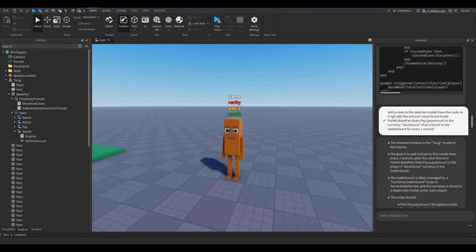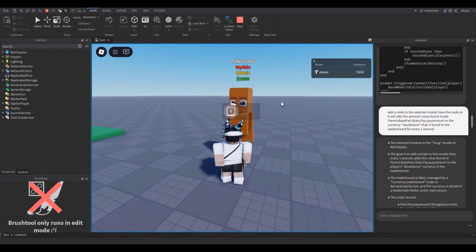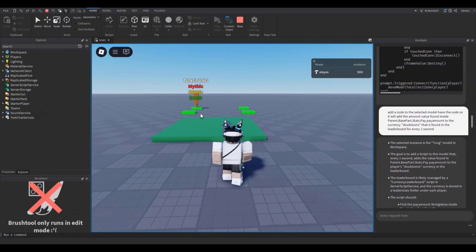So take away my money. I just told the AI to subtract the player's doubloons from the leaderboard by the Brainrot's worth. So if I interact with this, it should take away my money. It's worth 1,000. I should get 0 now. There you go. It got it. There, I did it. 0. I purchased it. And there you go.